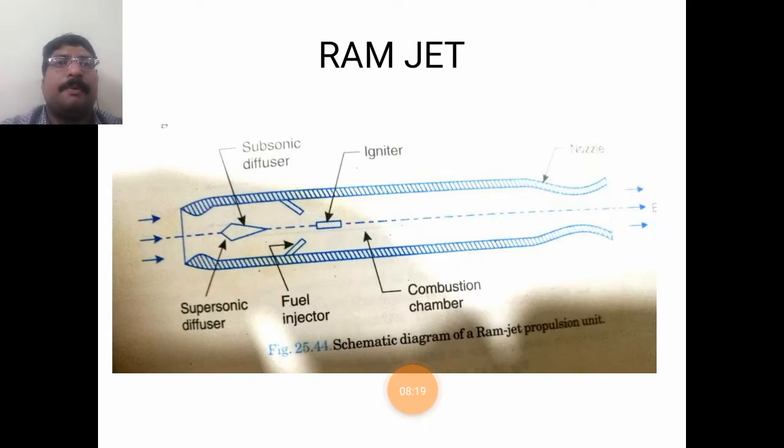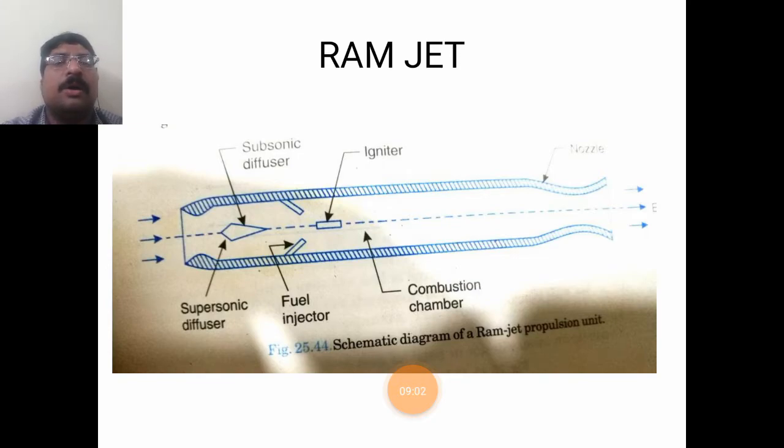So the next type of engine is the ramjet engine. This is a schematic layout of the ramjet engine. The ramjet engine consists of a supersonic diffuser, fuel injectors, igniter, combustion chamber, and the nozzle. The air enters the ramjet diffuser at high supersonic velocity. As I said, the function of the diffuser is to reduce the kinetic energy and increase the pressure energy. So while passing through the diffuser, the kinetic energy is reduced and the pressure energy is increased.